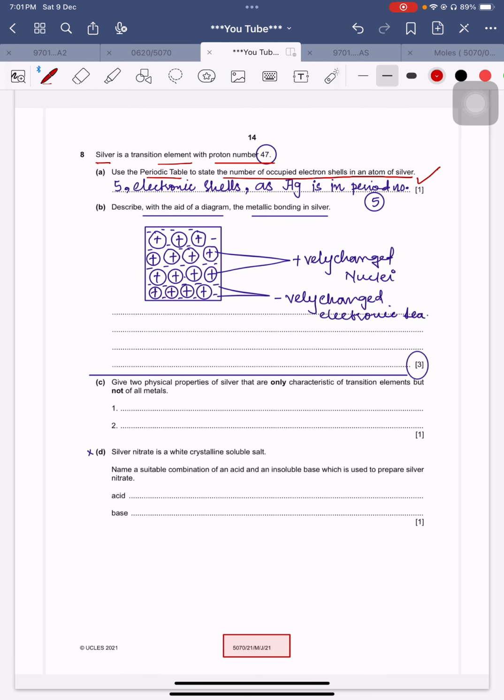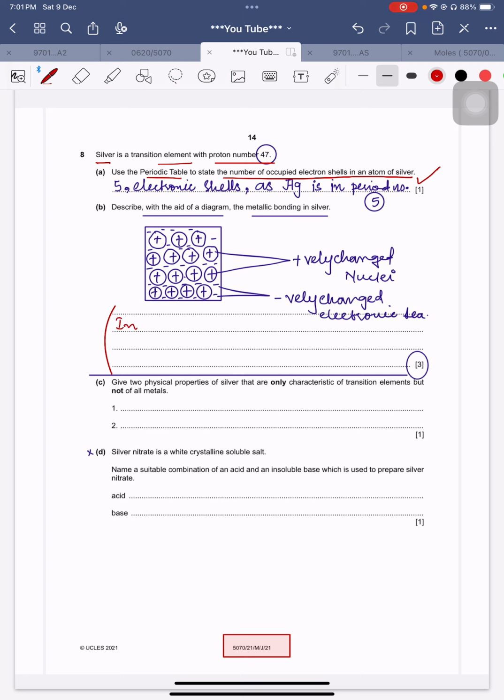Describe, with the aid of a diagram, the metallic bonding in silver. Okay, the examiner has not mentioned a labeled diagram, but you should draw a labeled diagram. Positively charged nuclei should be like this, and the negatively charged electronic sea should be like this. Here are 4 lines in which you should give a proper description. What will be the description of a metal?